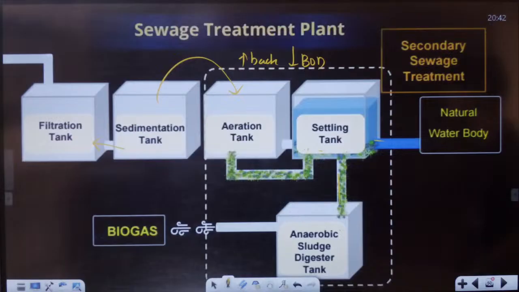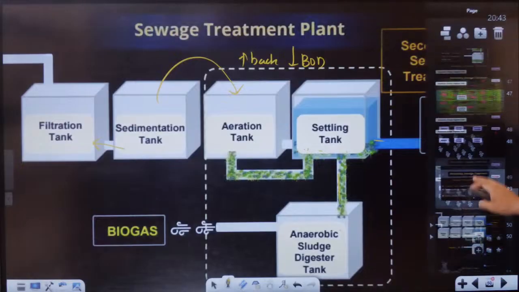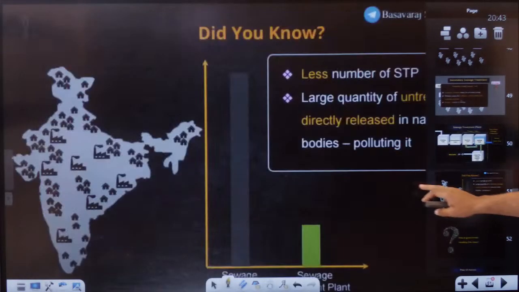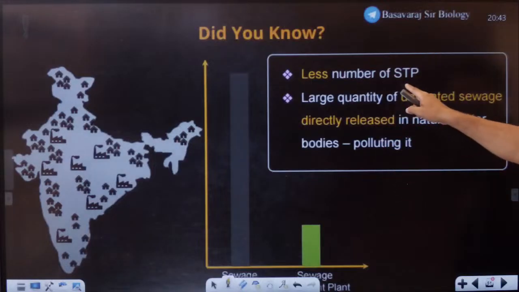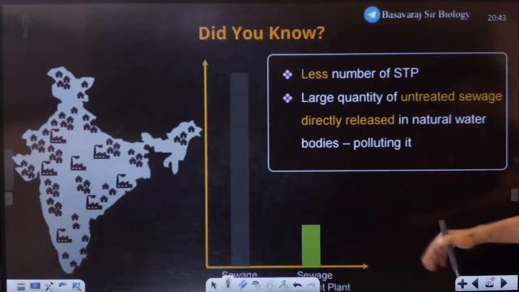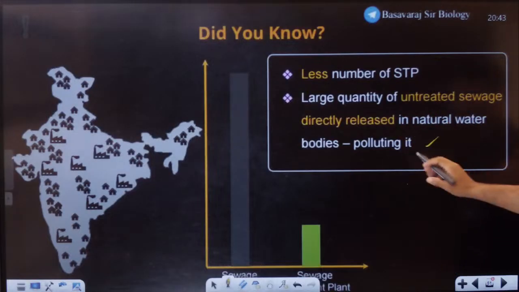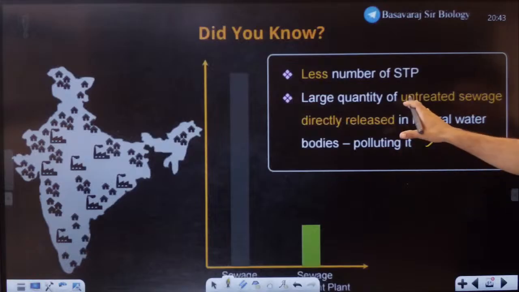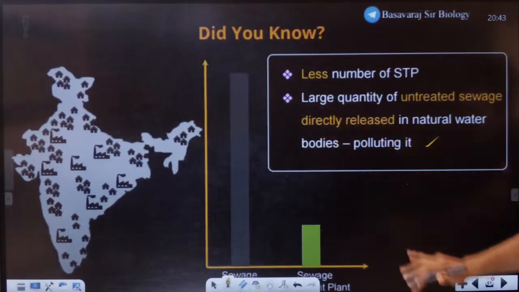This is what happens, students, in nature. Not nature, we make it happen. Students, clear, all of you? Clear? And students, did you know that due to the small number of STPs, large quantities of unfiltered sewage water are directly released into natural bodies? This is what happens in India. There are very few STPs, and more waste because of population.